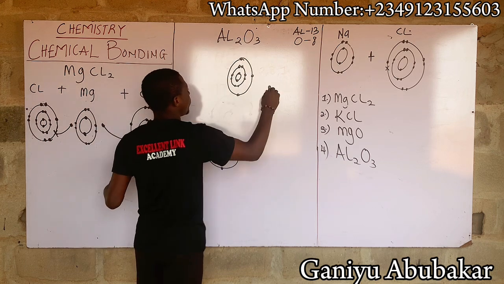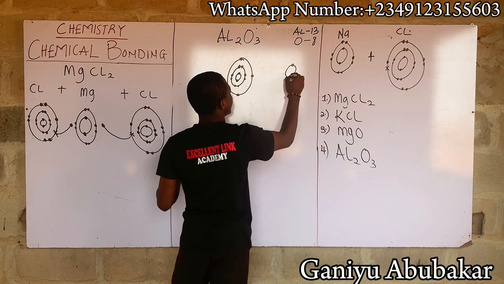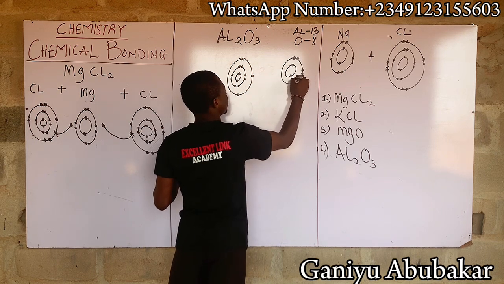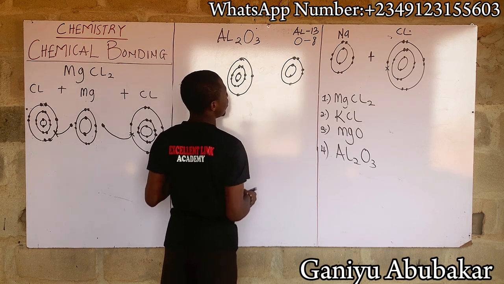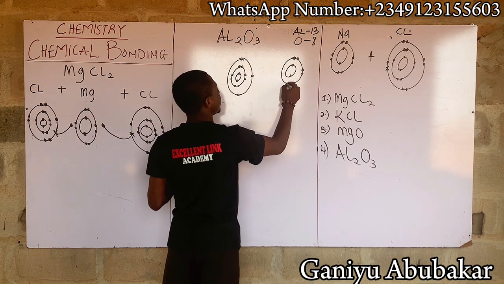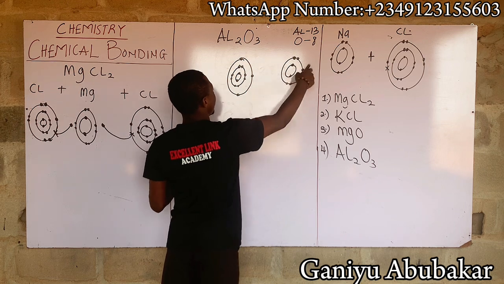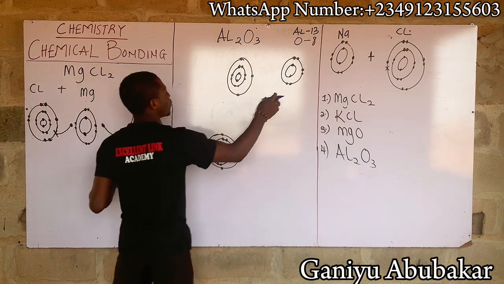Oxygen is 3. So let me put one oxygen here. This oxygen is 8. So 1, 2, 3, 4, 5, 6, 7, 8. This is 8 here for oxygen. This is 1 oxygen here.